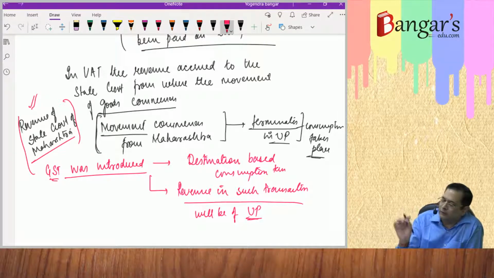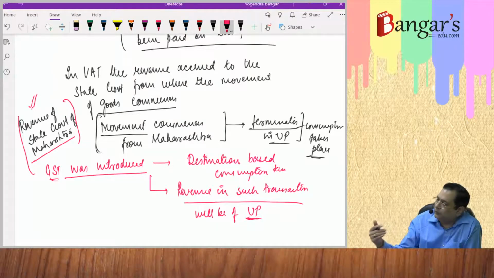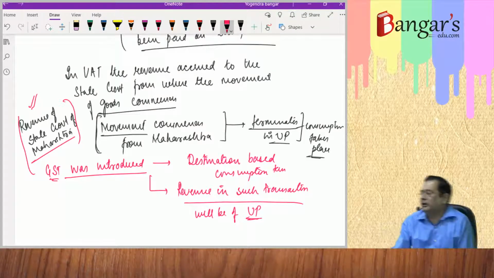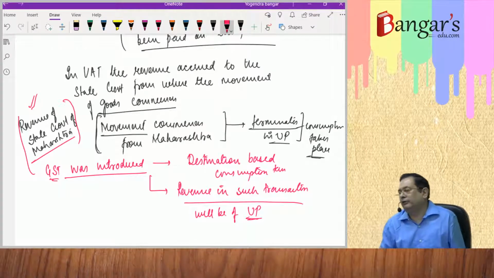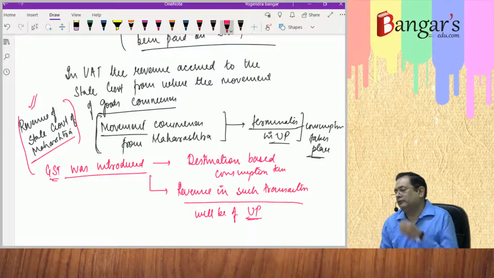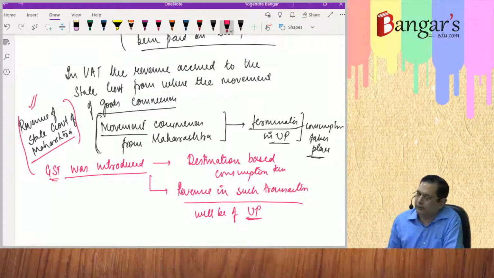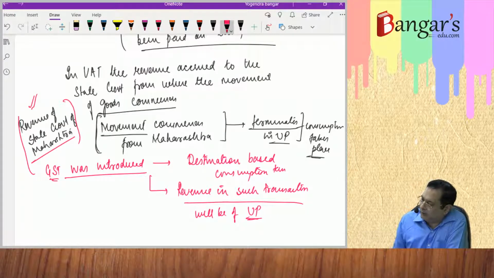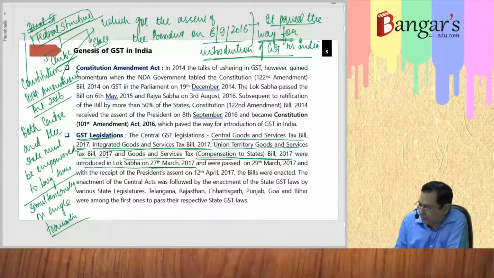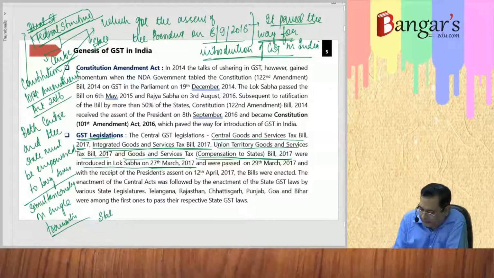So they have worked out the base year and the projected rate of growth, and on that basis, they will see whether you are getting your revenue or not. In case you are not getting the revenue, out of this GST compensation cess, that state will be compensated with that revenue. So basically, they introduced these, and various state governments,